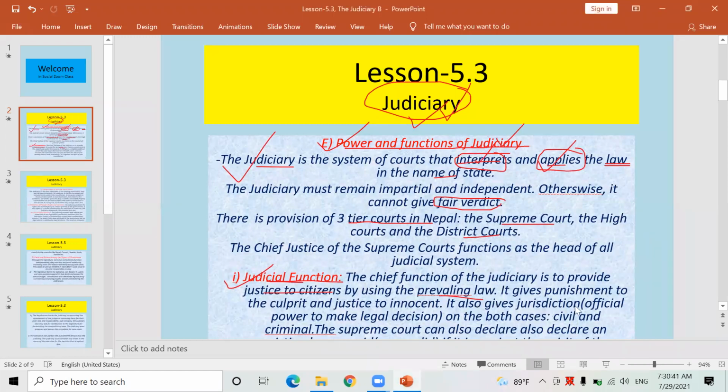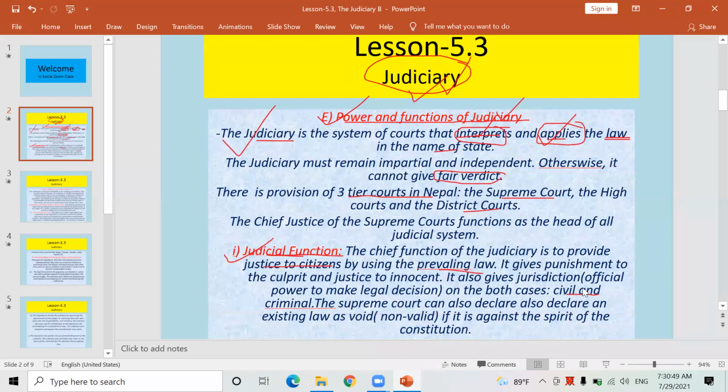Similarly, it also gives jurisdiction, official power to make legal decisions on both civil and criminal cases. Civil cases filed by ordinary people, and criminal cases are also handled. Both types of cases are handled, supervised, and judged by the judiciary. Therefore, it also comes under judiciary. Similarly, look here, the Supreme Court can also declare an existing law void, non-valid, if it is against the spirit of the Constitution.